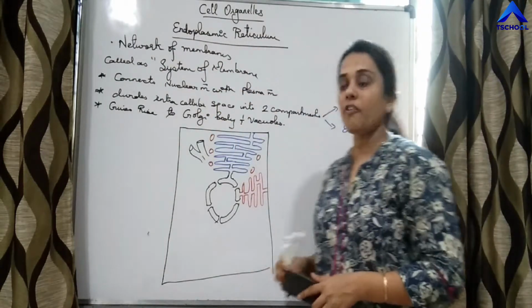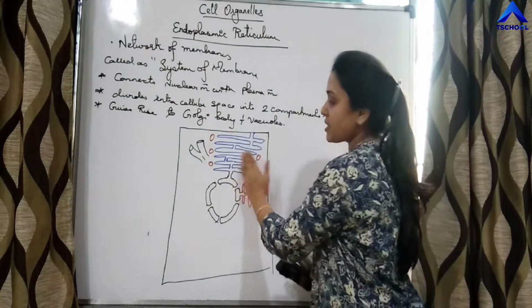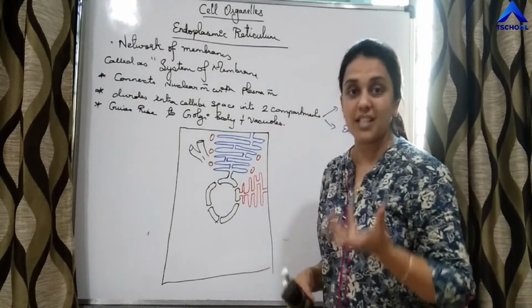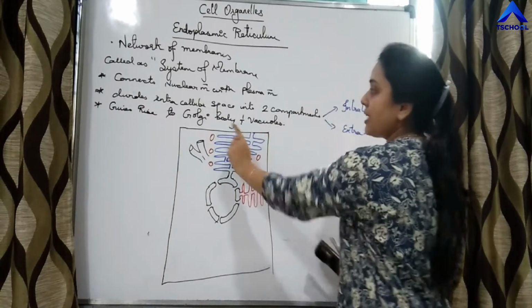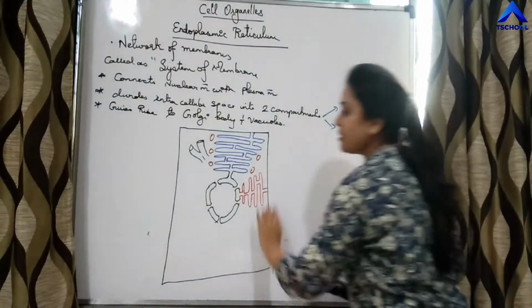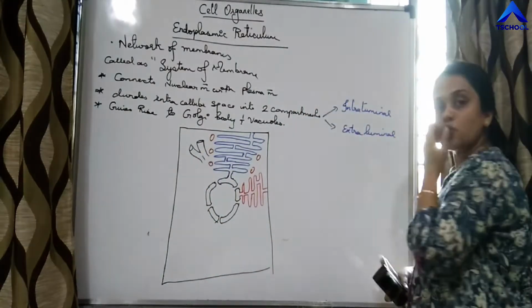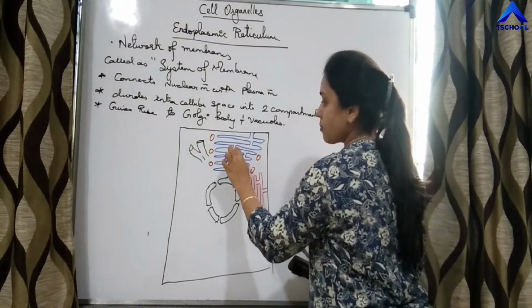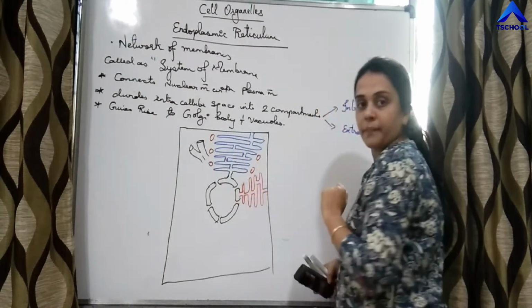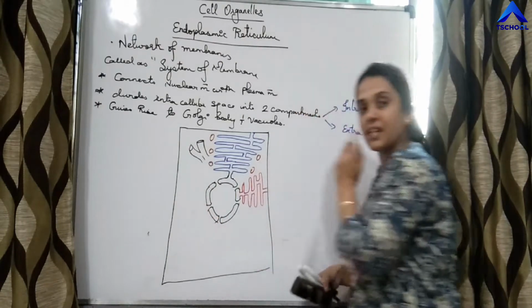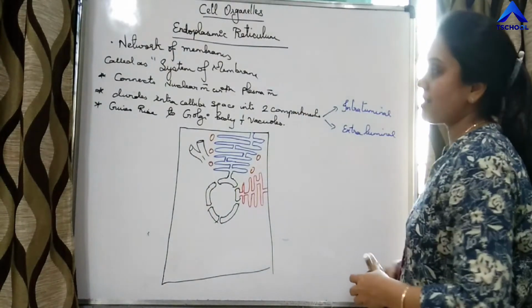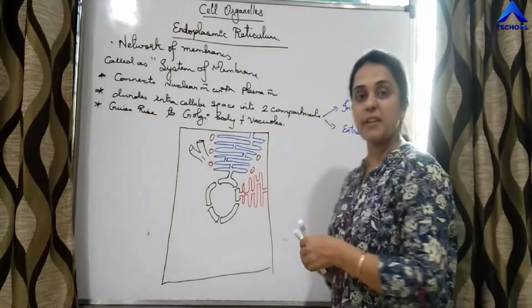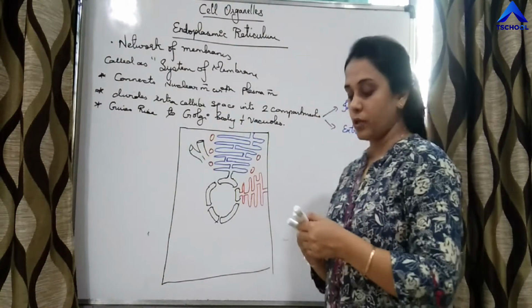Because it is made up of membranes, nothing but membranes, within it there will be a lumen, a space. That is why we say that it is dividing the intracellular space into two compartments. One is intracellular, which means all these spaces present within the lumen, and one is extracellular, where other organelles are present.